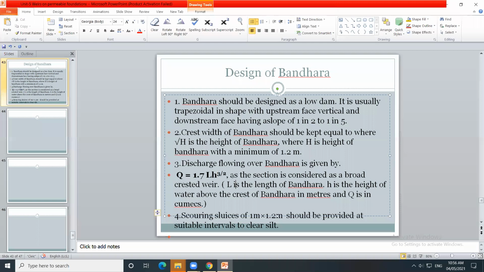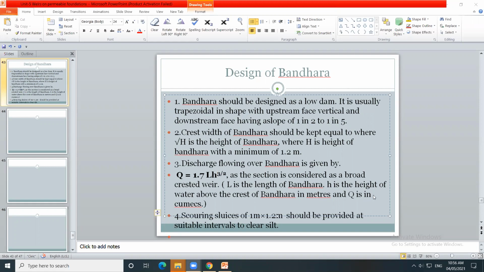Q is equal to 1.7 into L into h raised to 3/2. In it, what is L? Capital L is the length of the bandara, the total length of that bandara. And small h is the height of water above the crest of the bandara in meter, the water level above the crest level, the depth of water above the crest of the bandara, which is calculated in meters.